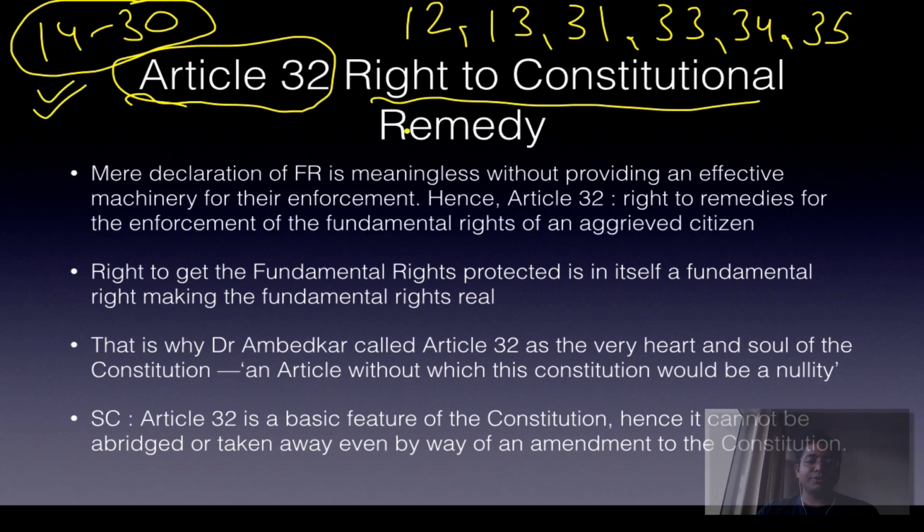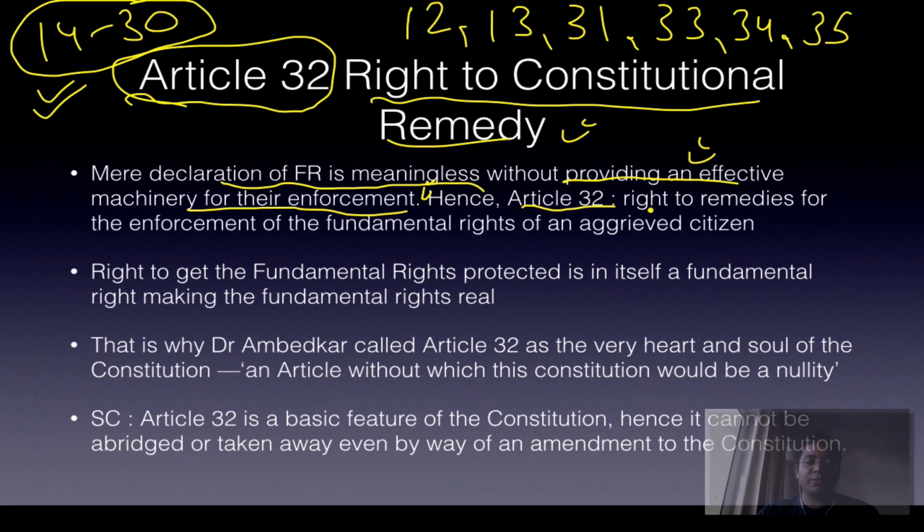So, right to constitutional remedy. Why is it there? According to B.R. Ambedkar, mere declaration of fundamental rights is meaningless, it is worthless, it is useless, without providing an effective machinery for their enforcement. So it is absolutely essential, right?